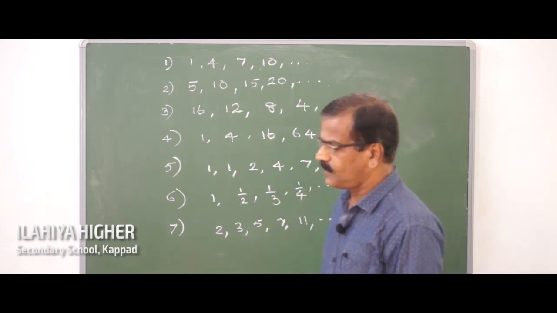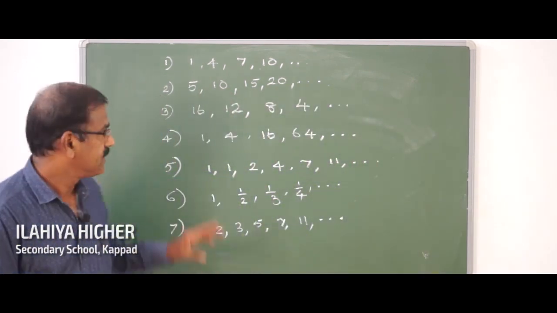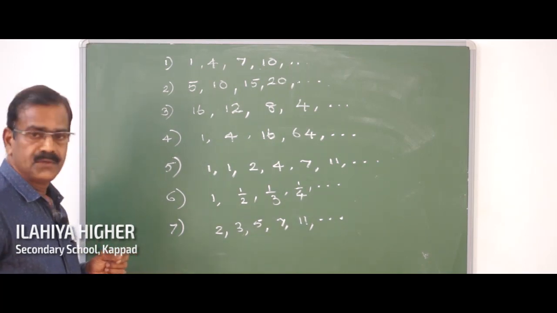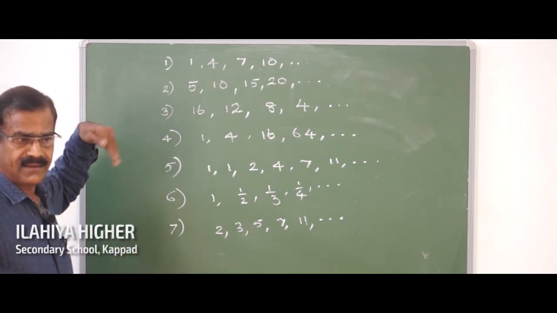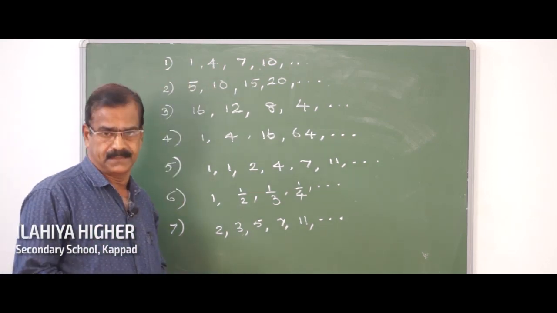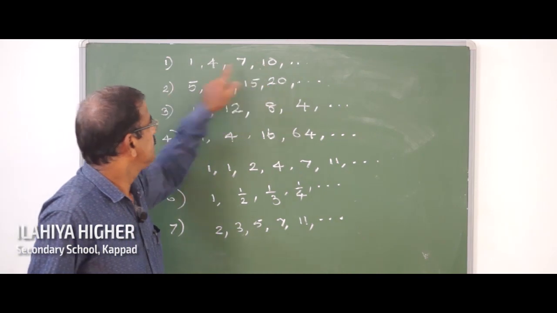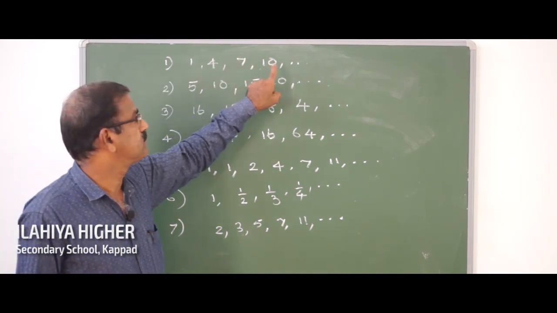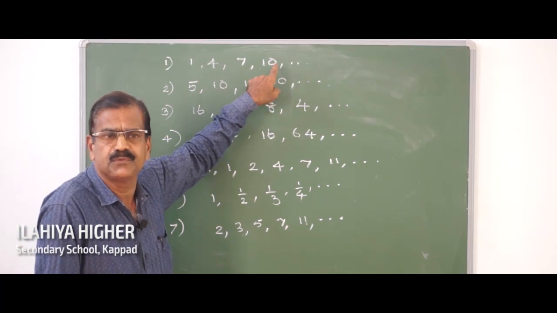And if you observe each sequence separately, you can say the next number. Here in the first sequence, I have written up to 10. Up to 10 is the fourth term.